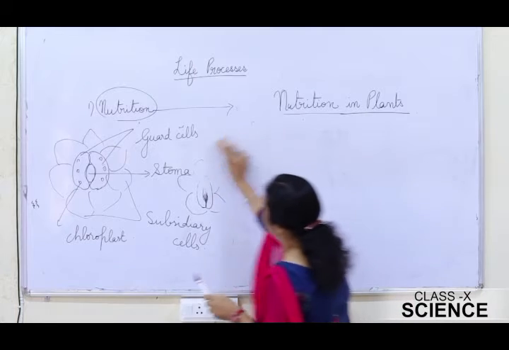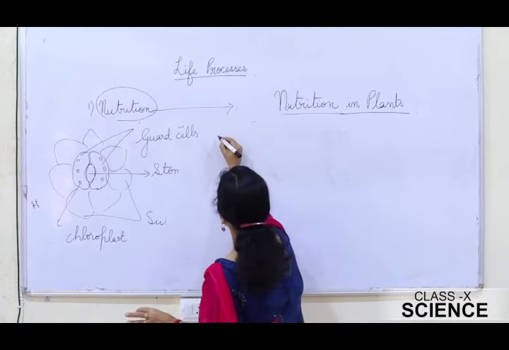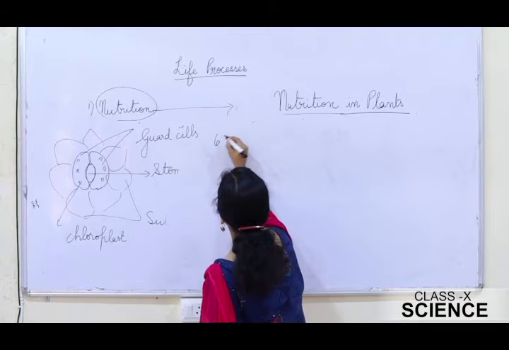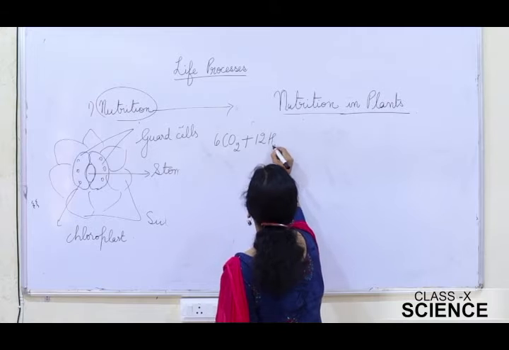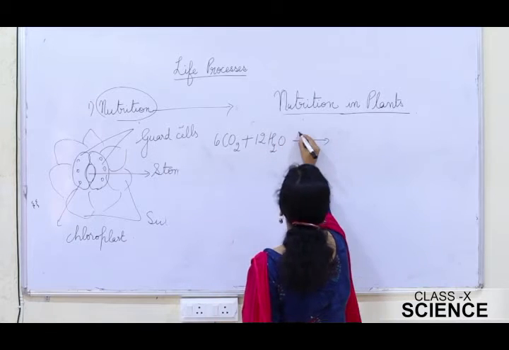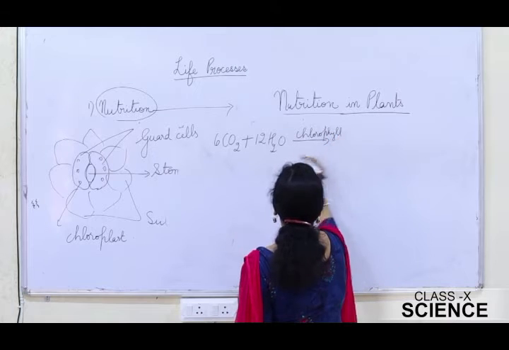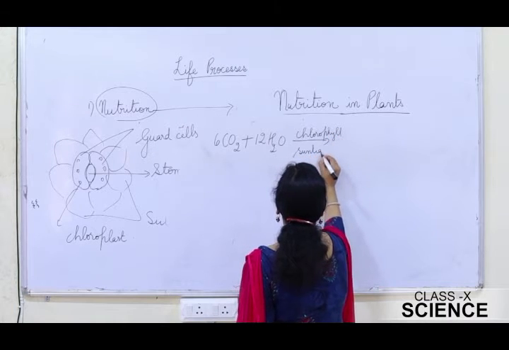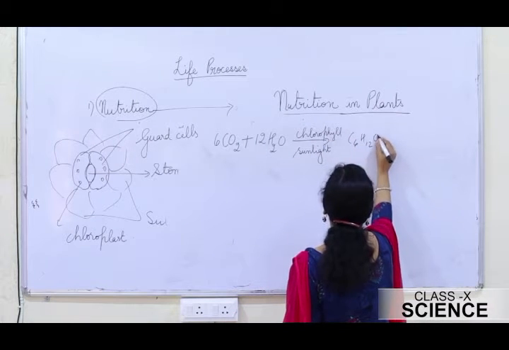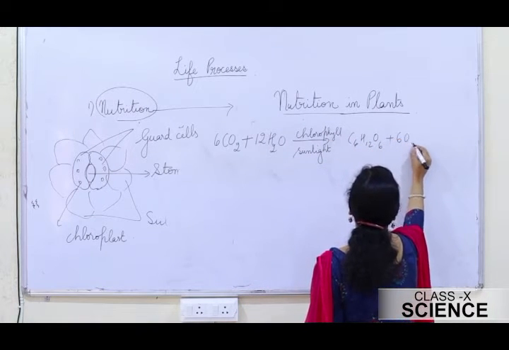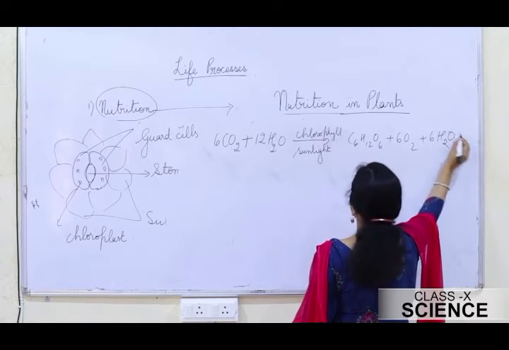For this we'll need the equation once again: 6 molecules of carbon dioxide plus 12 molecules of water in the presence of chlorophyll and sunlight gives C6H12O6. This is a carbohydrate, 6 molecules of water and 6 molecules of oxygen.